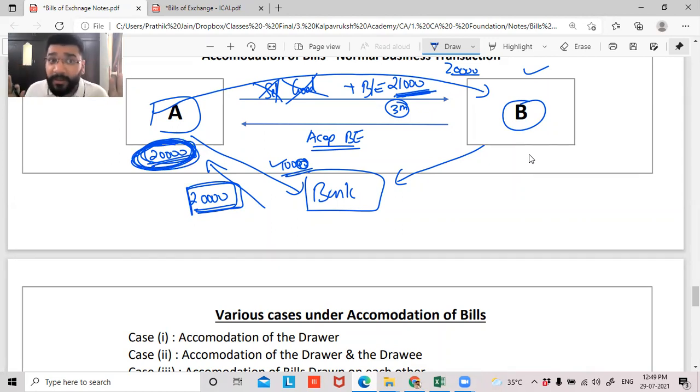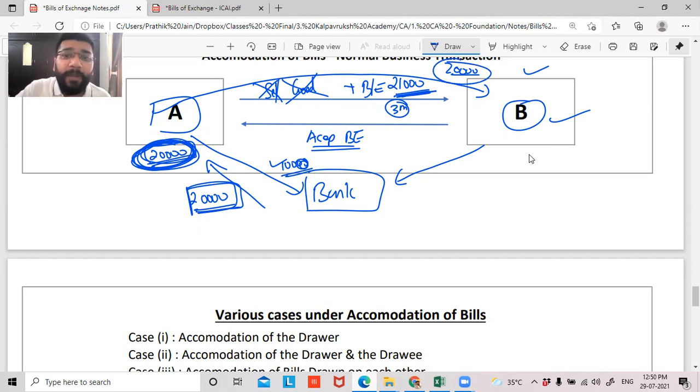And later, in order to ensure that B is not in trouble, because B has to make the payment. Now, where will B get the money? B has gone out of the way to help A. B also does not have money. So what A did, to ensure that B is secured, is that on the due date, A has given this 20,000 rupees back to B.